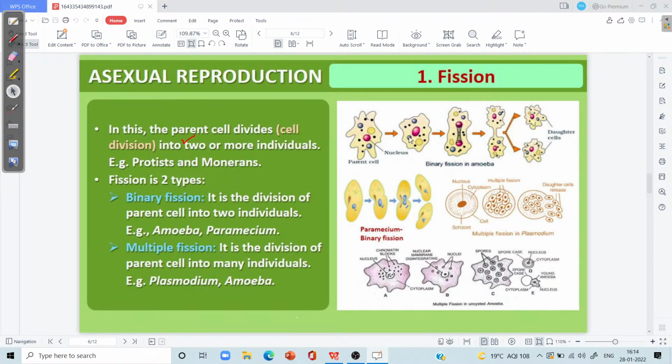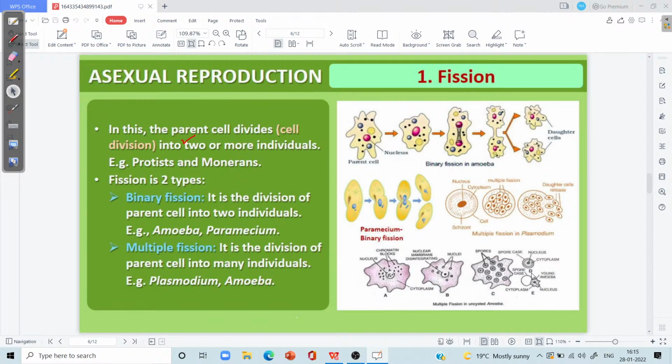Keep in mind, binary fission is shown by the amoeba particularly during favorable conditions. That is, when there is plenty of food material and plenty of water, then the parent amoeba divides by binary fission. But multiple fission is shown by the amoeba both in favorable as well as in unfavorable conditions. And predominantly, multiple fission is opted for by the parent amoeba during unfavorable conditions, when there is a lack of water in the pond or when there is a shortage of food material in the pond.